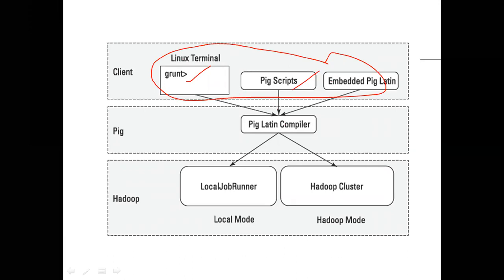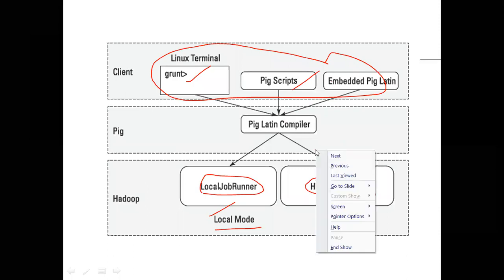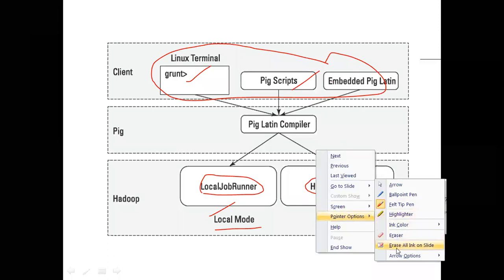The pig script is given to the pig Latin compiler. Then the compiler has two modes available: local mode and Hadoop mode. Hadoop mode will use the Hadoop cluster. Local mode will use the local job runner. The local job runner means the job runner in our single system. Clear. This mode is generally used for testing your pig script. If it is okay, then it will be used for directly applying on the Hadoop cluster on a huge data set. Clear. These are the different ways.